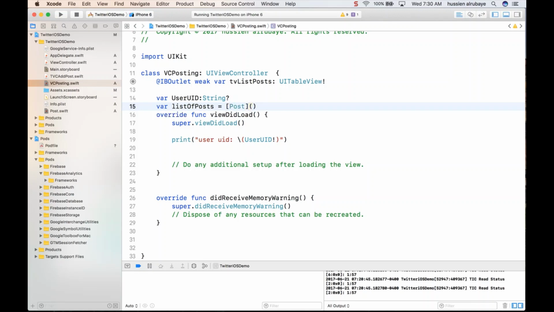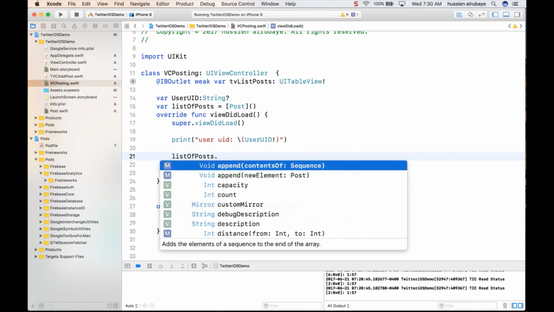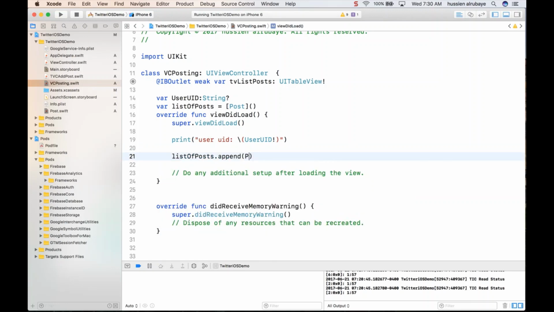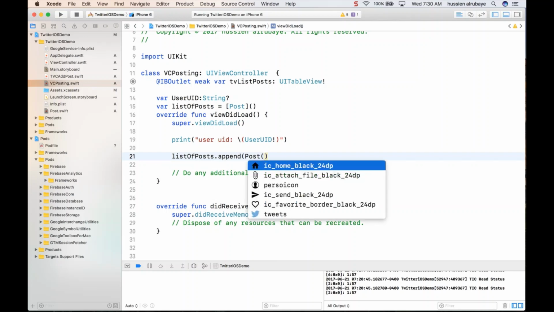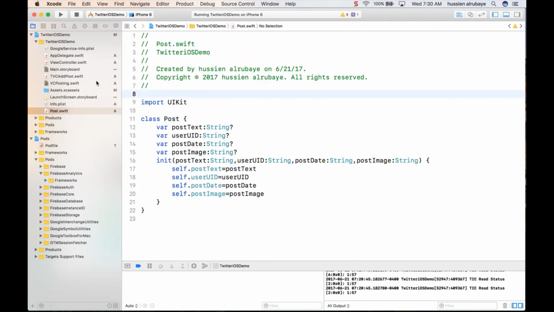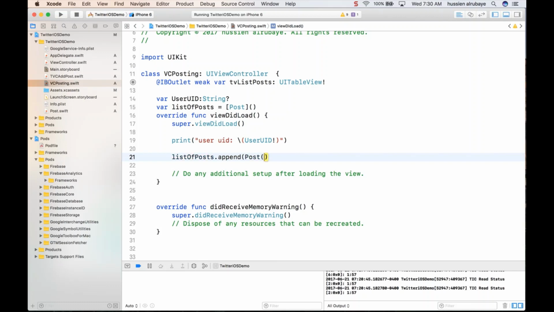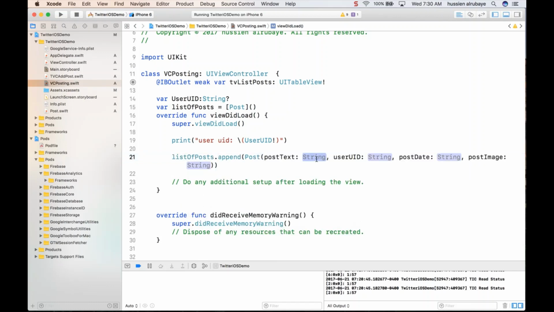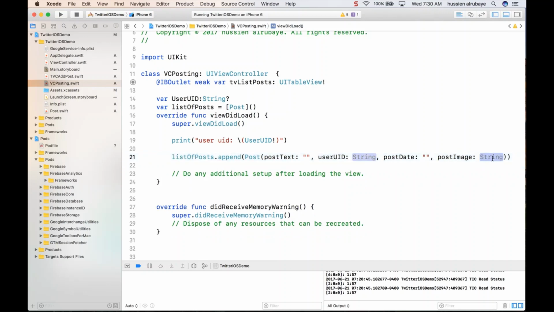When the application gets started, I say this array of posts dot append one element, which should be a post. I didn't save that file, so let me save it and go back here and say post, open a bracket, and it gives me all this information. I will not add anything in the text or the post date, because this is just a ticket for showing that part.